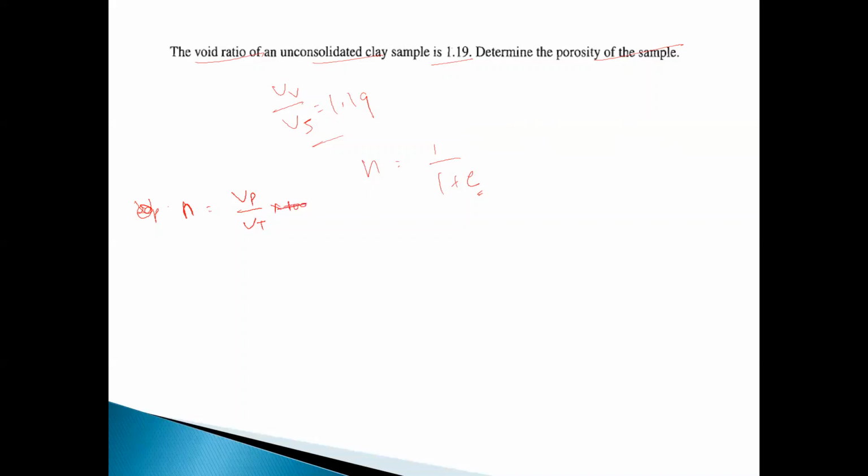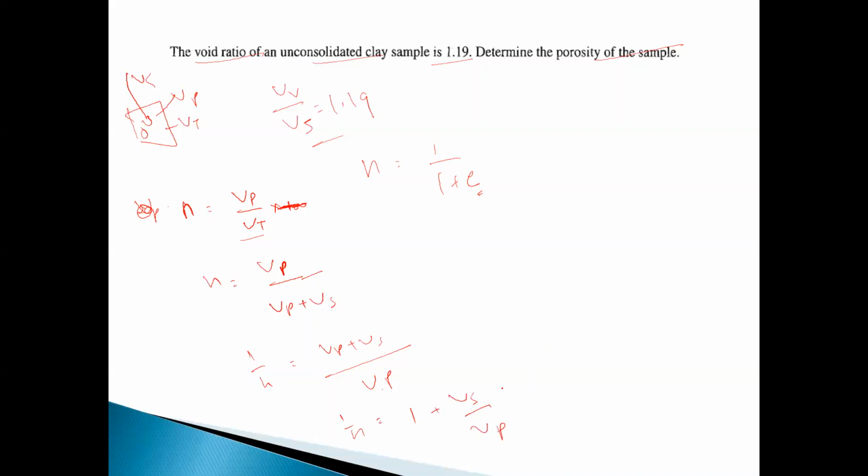Suppose we just write Vp upon Vt. n is equal to Vp upon Vt, which is Vp upon Vp plus Vs. Total volume is Vt, the grains are Vs, and this is your Vp volume. So 1 upon n will be Vp plus Vs upon Vp, which is 1 plus Vs upon Vp.